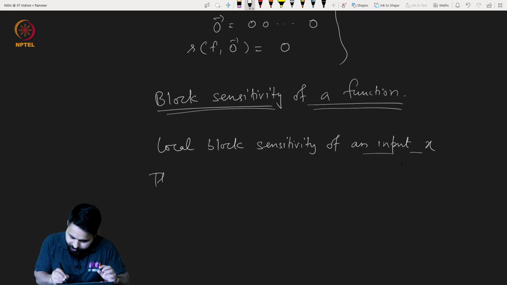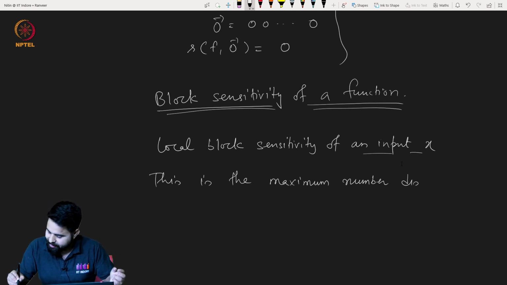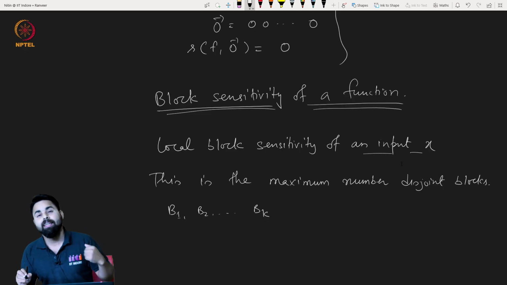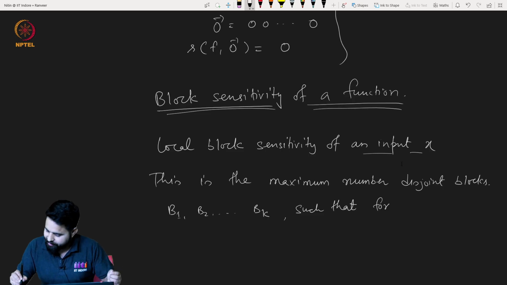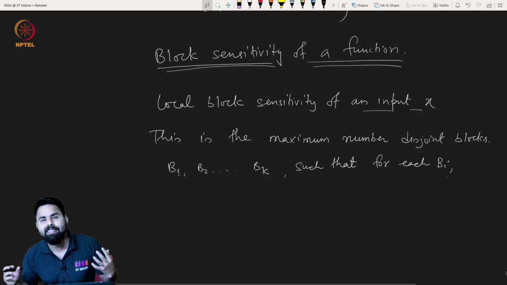This is the maximum number of disjoint blocks B1, B2 up to Bk, such that for each Bi, if you flip all the entries in Bi, the output changes.